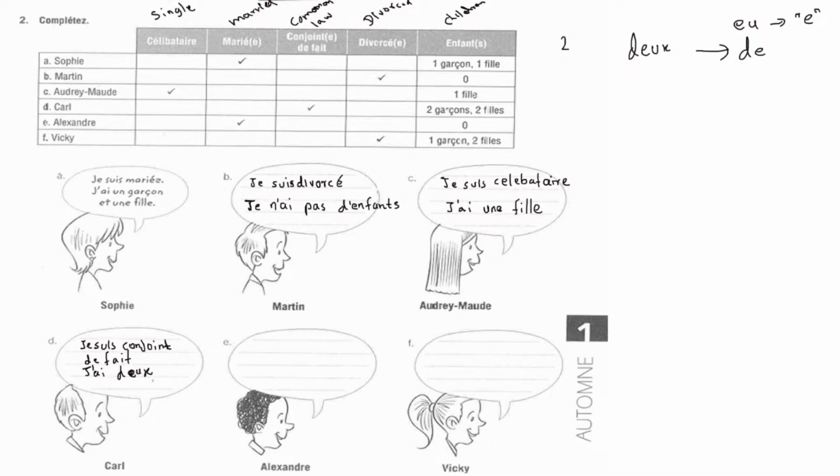Okay, so j'ai, the j and ai is said like j'ai. So you say j'ai deux, garçons, and then et means and, filles.